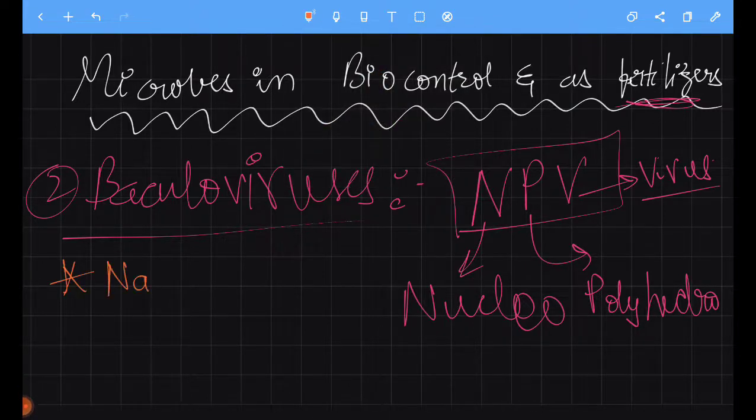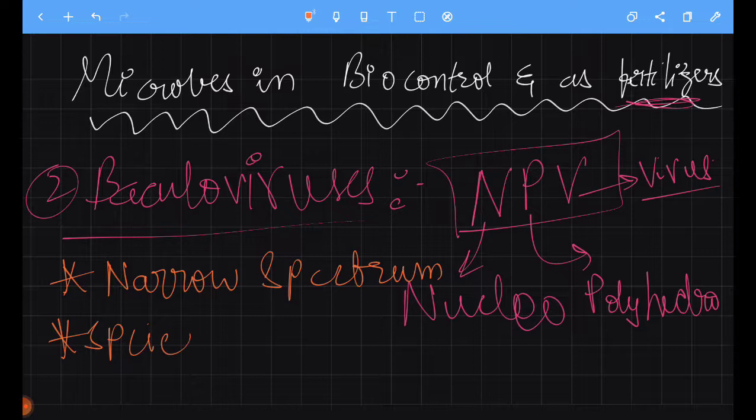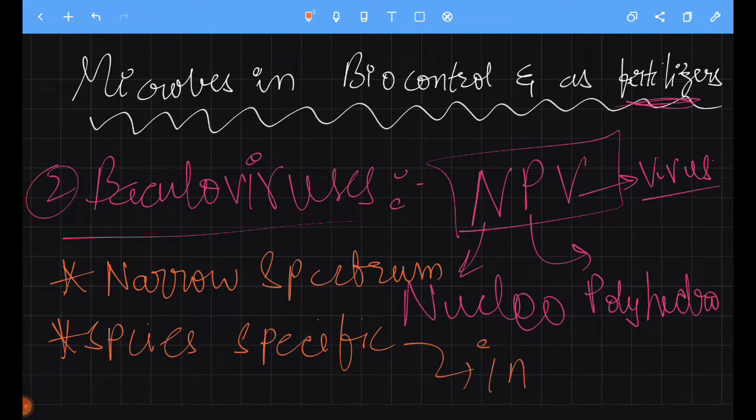It is narrow spectrum, species specific, and it is an excellent insecticidal application.